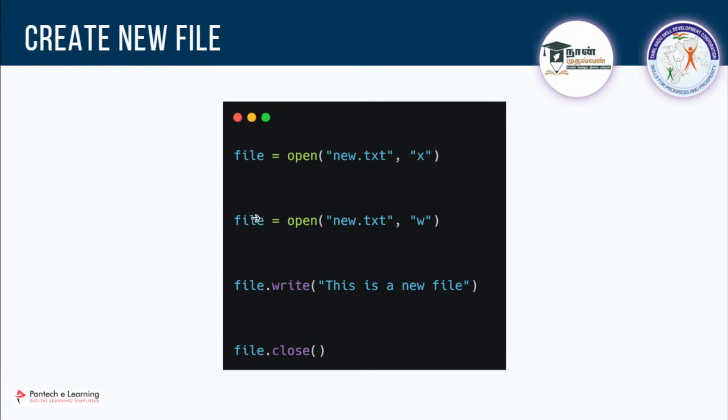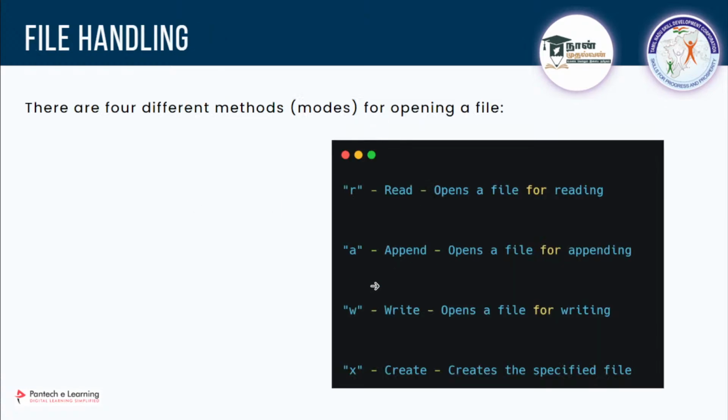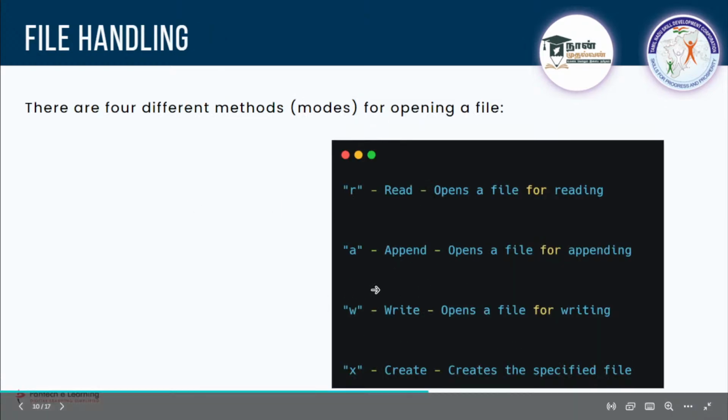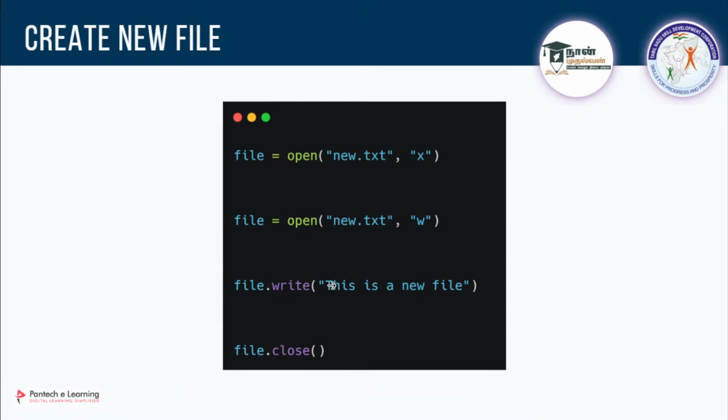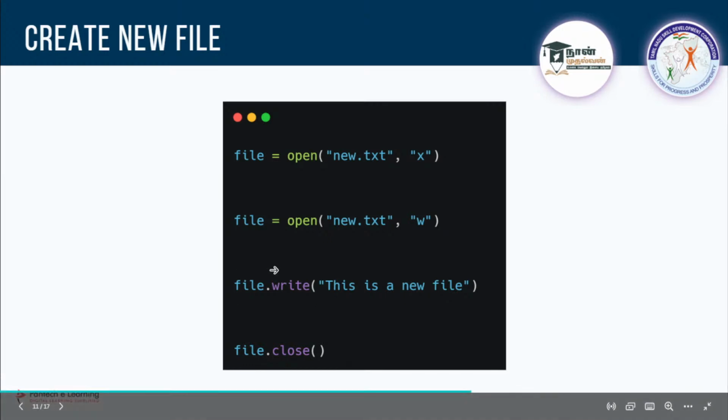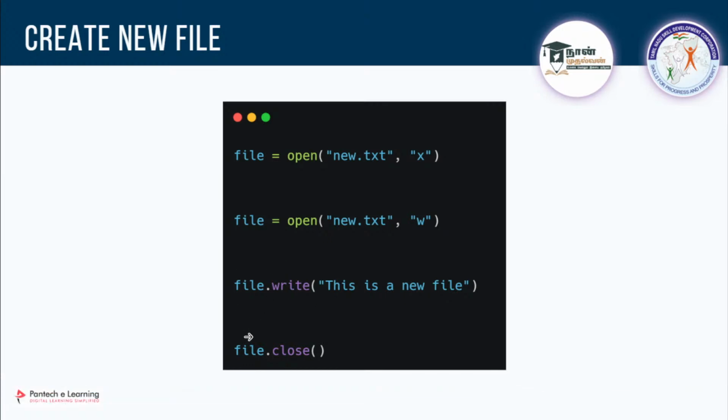Once I create that, I'll open the same file again to write. Using W, as I told you earlier, W is for writing. If you go inside, you can write new content. So if you want to write, you have to open it. Once you open it, you can call this variable dot write, and whatever you pass will be written there. And once you complete it, it is good practice to close. So you can call file dot close. I will try to do this.